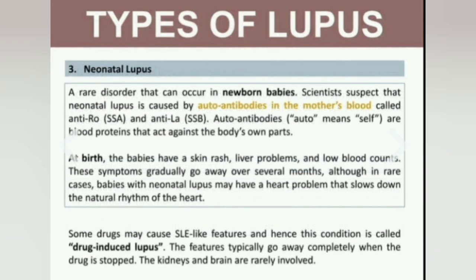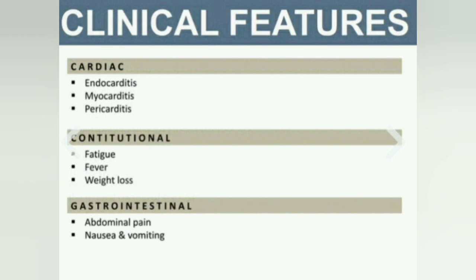Types of lupus. Systemic lupus erythematosus, discoid lupus erythematosus, and neonatal lupus erythematosus, a rare disorder that can occur in newborn babies. Scientists suspect that neonatal lupus is caused by autoimmune antibodies in the mother's blood called anti-Ro and anti-La antibodies.